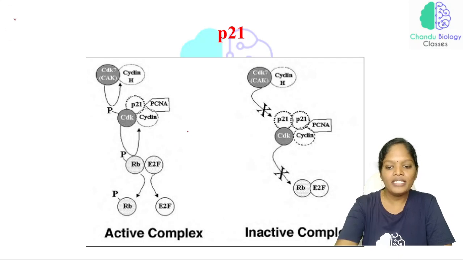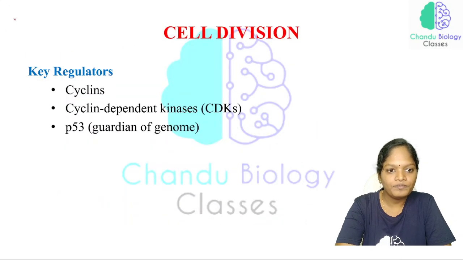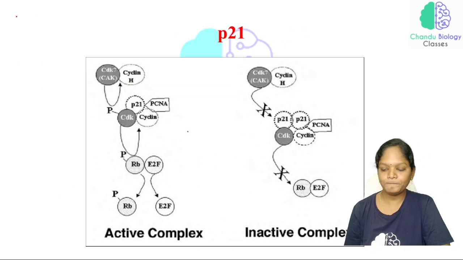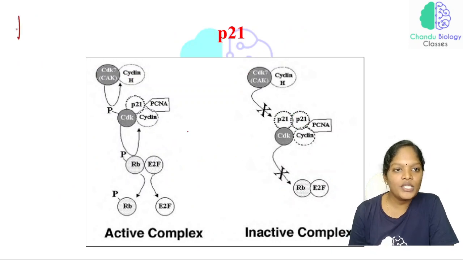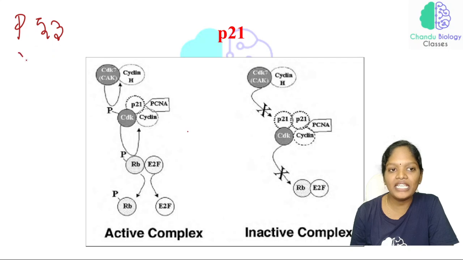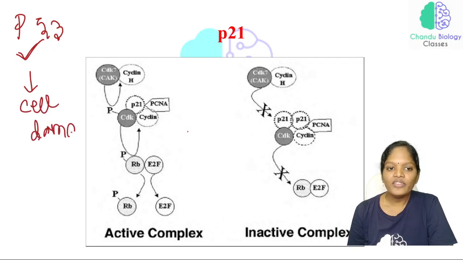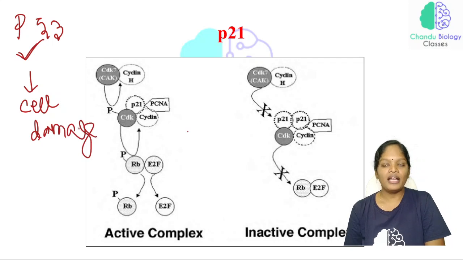See, what have we discussed so far? So this is P53. If P53 is getting activated, in the sense that there is cell damage. Consider that some damage has occurred in the cell.